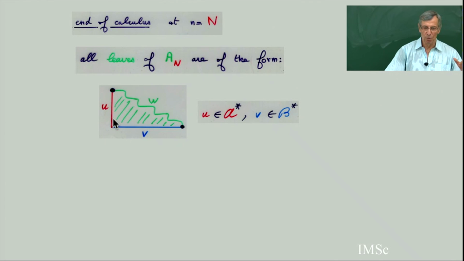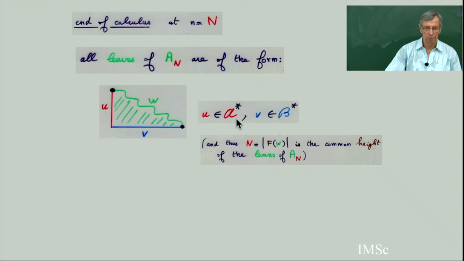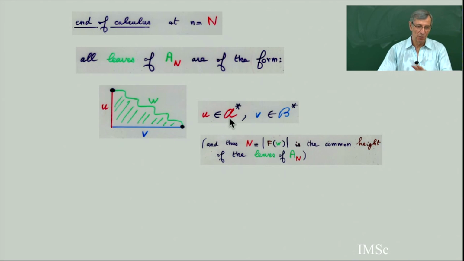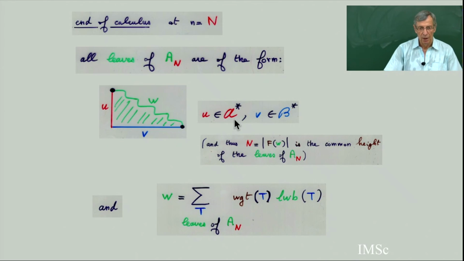So there is no more monomial in your big polynomial with a factor of blue letters followed by red letters. In fact, at capital N, you finish all the leaves at the same level. Capital N is the number of cells of the Ferrers diagram. And so at the end, the word W is a sum over all the weights of all the leaves. That means all these now straight, complete Q tableau, multiplied by the word you get at the end, which is the word UV.